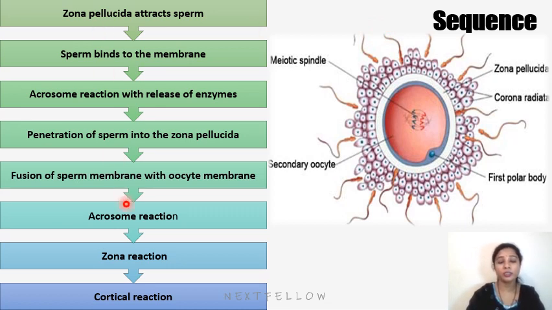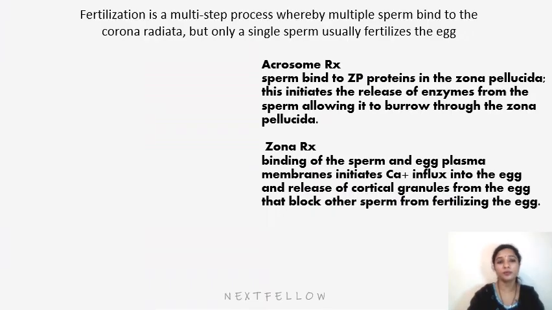So these are the sequences in fertilization. First is attraction of the sperm. Before attraction, the sperm has to get capacitated, so only capacitated sperm can fertilize the ovum. Second is the acrosomal reaction, then penetration through the zona pellucida, then fusion of the sperm, then the zonal reaction, then the cortical reaction releasing cortical granules.